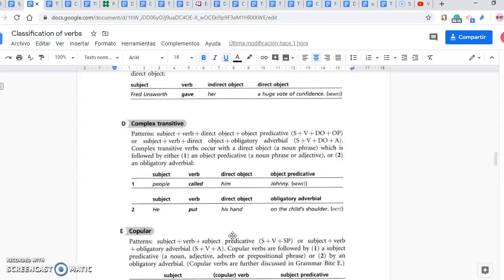Okay, now we are going to see that. Complex transitive verbs occur with a direct object, that is a noun phrase, which is followed by either an object predicative, or what we call objective complement, a noun phrase or an adjective, or an obligatory adverbial. For example, people called him Johnny. He was Johnny. Or he put his hand on the child's shoulder. This is not an objective complement, but it is what we call obligatory adverbial.